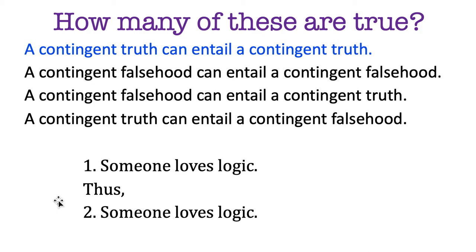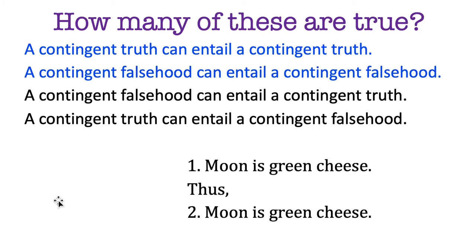How about a contingent falsehood entailing a contingent falsehood? Yes, that works the exact same way. Here's one: the moon is made of green cheese. Therefore, the moon is made of green cheese. Again, circular reasoning, one contingent falsehood entailing a contingent falsehood. In fact, a contingent falsehood can entail a sentence that's a different contingent falsehood too. Same with truth. So maybe you can try to come up with some more inventive examples to convince yourself that those can be true, other than just the trivial way that I'm doing it.